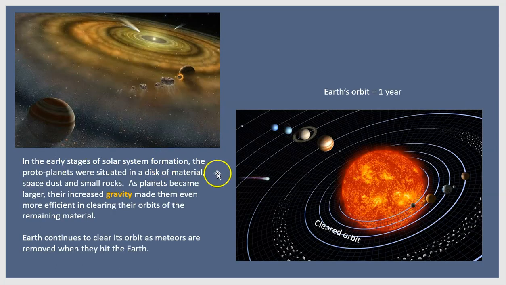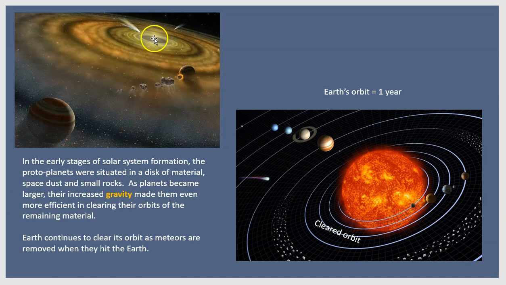Now, let's consider the other component of the definition of a planet, that the body has to clear its orbit. If we look down here at the right, we see the orbits of the planets are cleared in the sense that there's not a lot of rocks and debris and asteroids and stuff in the orbit. So that's what NASA means by cleared orbit. But scientists think in the early days of the solar system, when the Earth was forming, it looked more like the top picture up here.